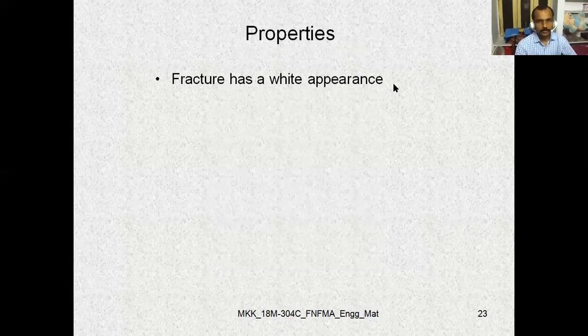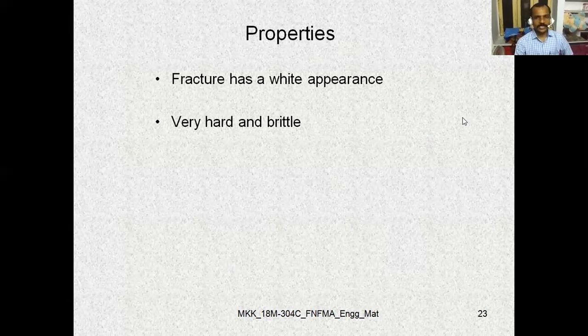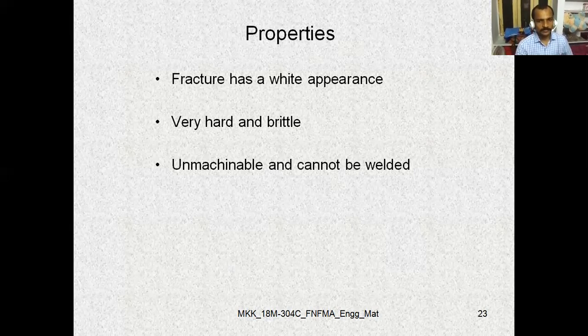So now let us move to the properties of white cast iron. It has a white appearance in the fracture. In the previous gray cast iron, the fracture was gray in color, and here the fracture has a white appearance. It is very hard and brittle. It is unmachinable and cannot even be welded. It is not suitable for structural works.